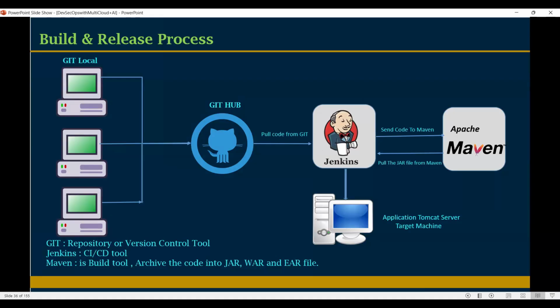So whatever the raw code we received from GitHub to Jenkins, which is unstructured, unformatted code, we cannot directly deploy onto respective applications. That is why we integrated one more tool here, which is Maven. Maven is a build tool which generates artifacts. It takes the raw code and converts it into a binary file artifact like jar, war, ear, and gives it back to Jenkins. Jenkins pushes the artifact to the respective application server. Here we deploy the application.